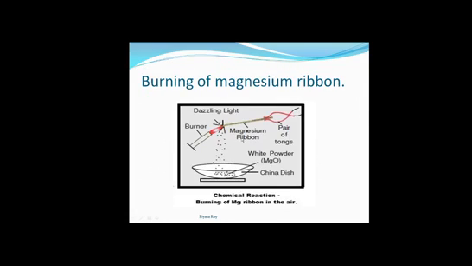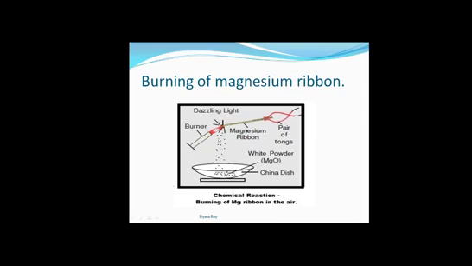Burning of magnesium ribbon, this is another example of chemical change. Here you can see this is a magnesium ribbon, and we are holding this with a pair of tongs, and in a burner we will burn this magnesium ribbon, and it will burn with a dazzling light. Now during this burning we will get some light, and along with this we are going to get a white powder, which can be collected in this china dish. You can see this in the picture.